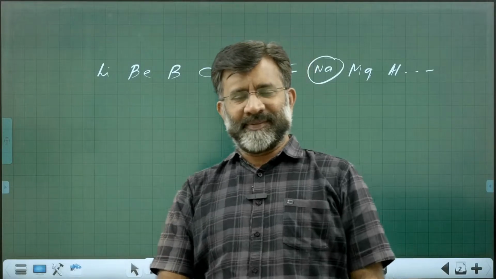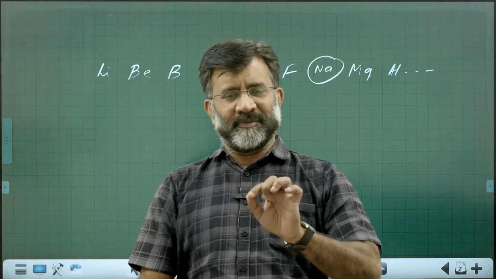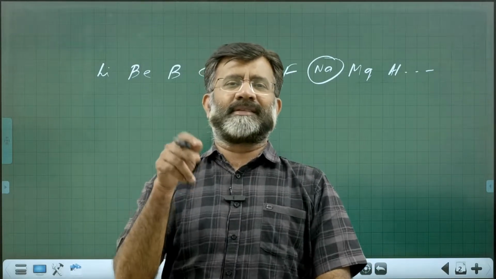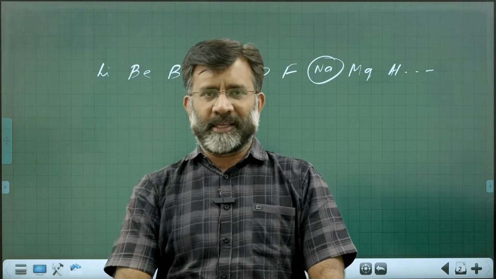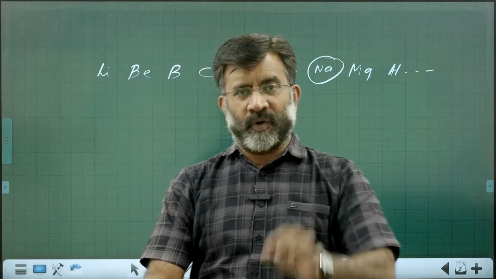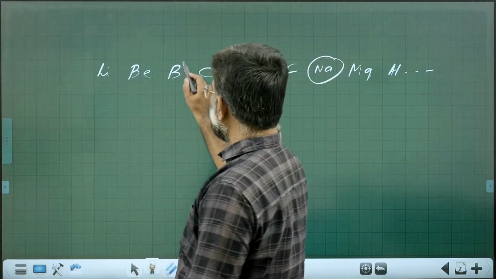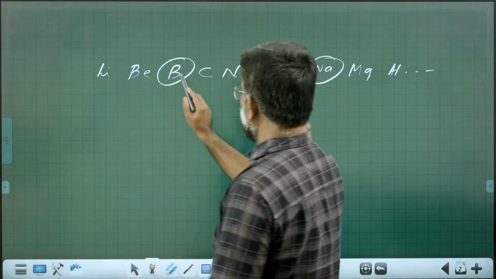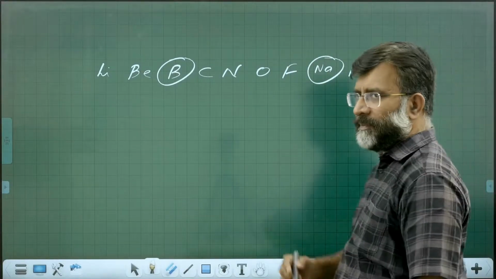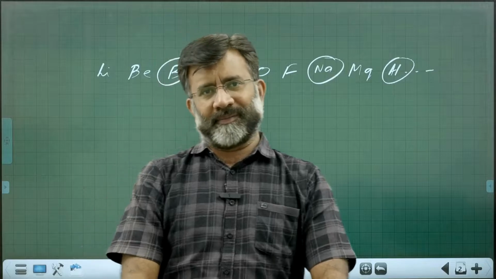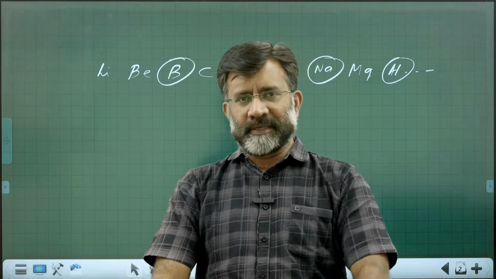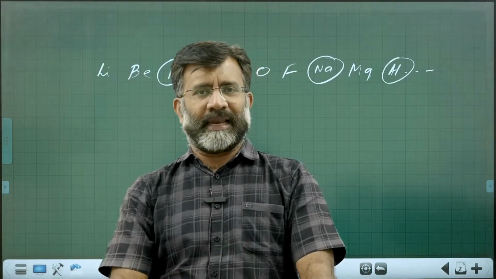He compared this with musical notes, where the eighth note is a repetition of the first on a higher pitch. That is Newlands' law of octaves. If you start from boron, 1, 2, 3, 4, 5, 6, 7, the eighth element aluminium repeats the properties of boron. We missed this during the explanation of the historical aspects.